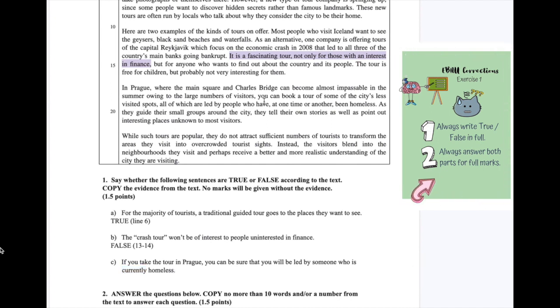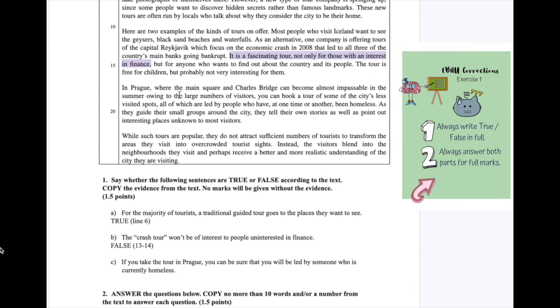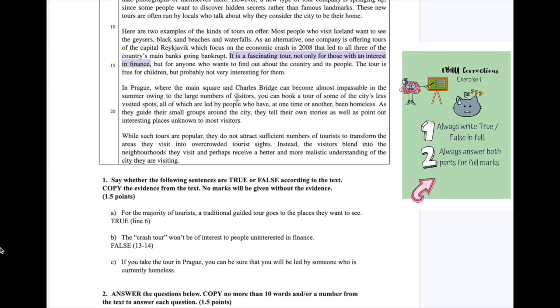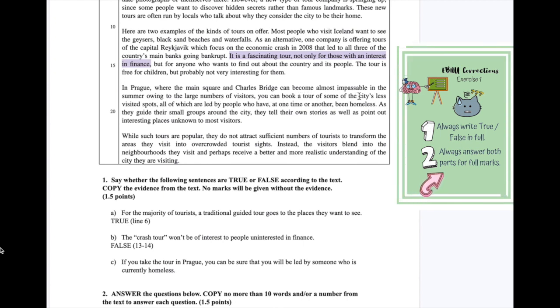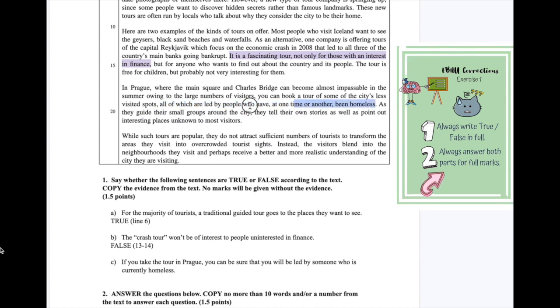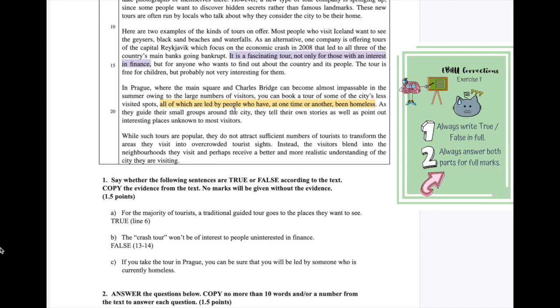Okay, so here we're looking for some information. We need to find the word homeless, we need to find the word guide, anything to do with giving a tour. So it says, in Prague, where the main square and Charles Bridge can become almost impassable in the summer owing to the large numbers of visitors, you can book a tour of some of the city's less visited spots, all of which are led by people who have, at one time or another, been homeless. So, this is what we need to highlight. Okay, I'm going to go with the yellow. So, all of which are led by people who have, at one time or another, been homeless.